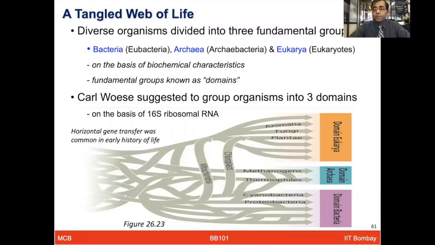The diverse group of organisms has been divided into three fundamental groups: bacteria, archaea, and eukarya. These are based on their biochemical characteristics. A scientist named Carl Woese used 16S ribosomal RNA as a way to classify and broadly group these organisms, and found that they could be grouped into three domains: domain eukarya, domain archaea, and domain bacteria. And these fundamental groups are known as domains.